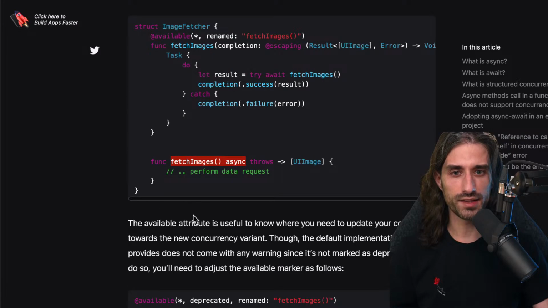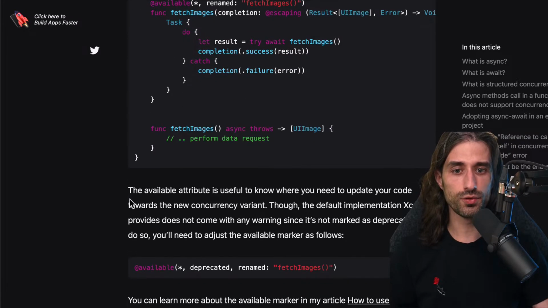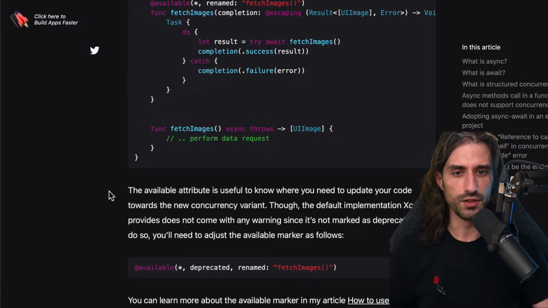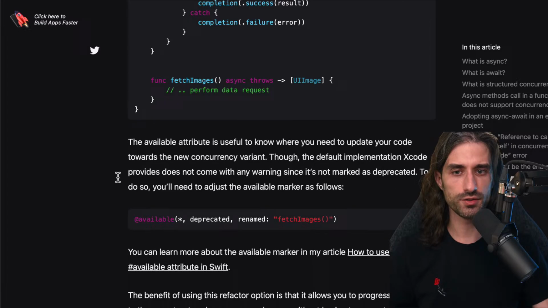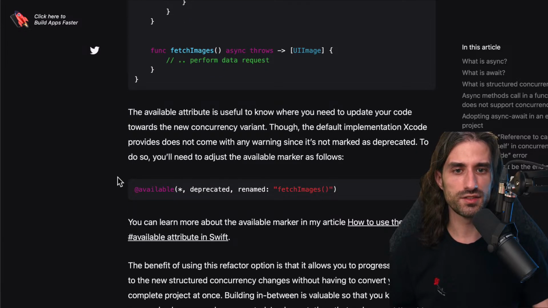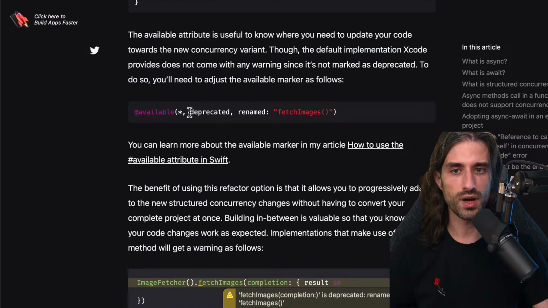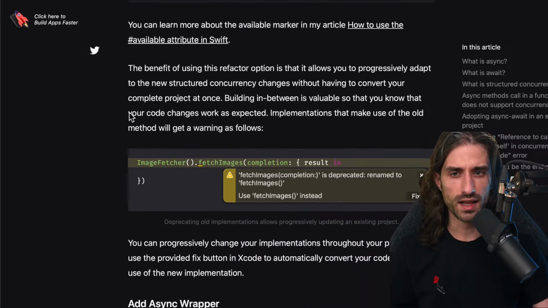The available attribute right here is useful to know where you need to update your code towards the new concurrency variant, though the default implementation Xcode provides does not come with any warning since it's not marked as deprecated. To do so, you'll need to adjust the available marker as follows. You can see the deprecated attribute is not present right here. You need to add it so that you actually get the warnings.